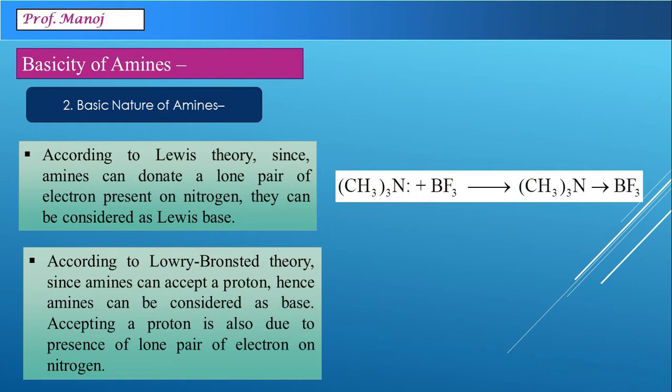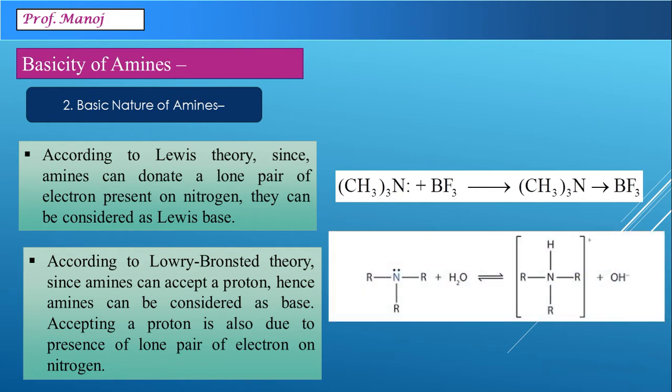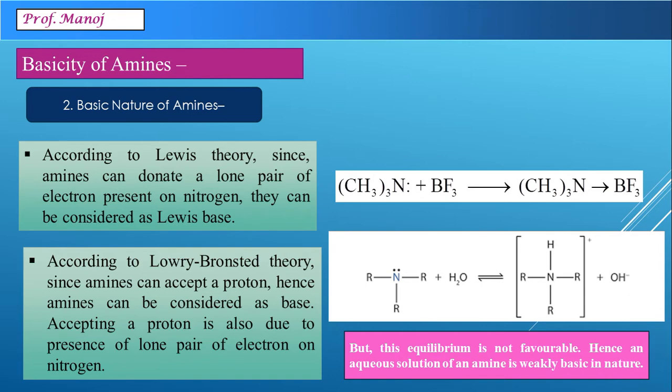Accepting a proton is also due to the presence of lone pairs of electrons. As seen in the reaction, we can see nitrogen, which has a lone pair, is gaining a proton from water and creating OH minus ion. Now there are two aspects over here. This reaction is quite reversible, and the reaction doesn't go much in forward direction. Since the equilibrium is not favorable, aqueous solution of amine is considered as weakly basic.